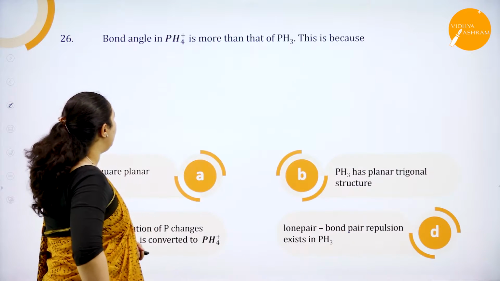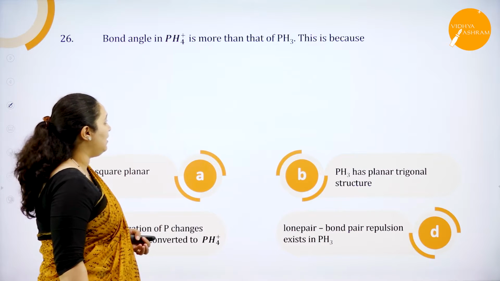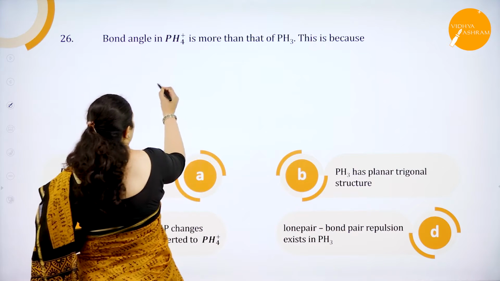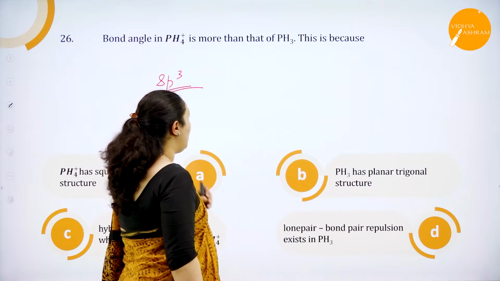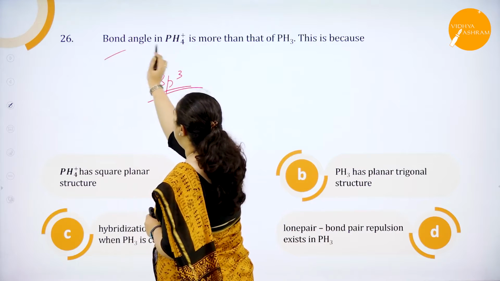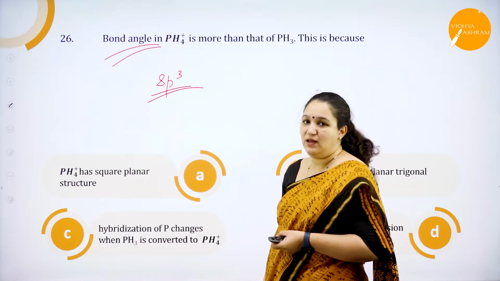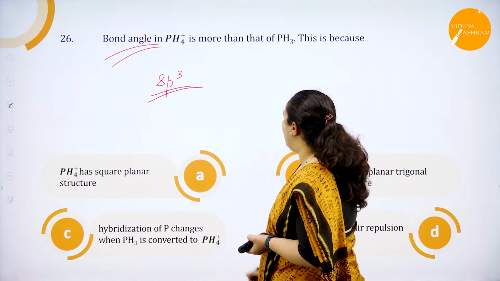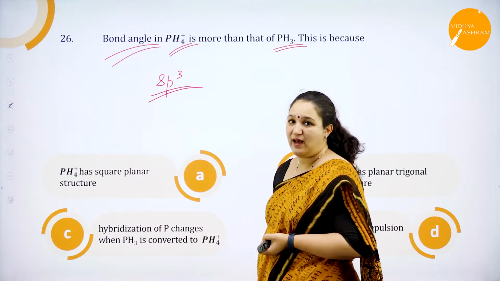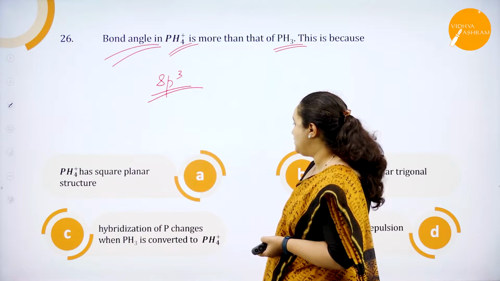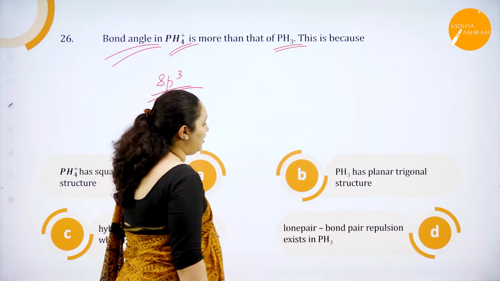Okay. Next one, bond angle in PH4 plus is more than PH3. This is because both PH3 and PH4 plus have sp3 hybridized orbitals. Then what is the difference which is changing the bond angle? It should be lone pair and bond pair which changes the bond angle. So we'll see which has lone pair. PH3 has lone pair, but PH4 plus does not have lone pair. So we'll see which is the correct option. PH4 plus has square planar structure. PH3 has planar trigonal structure.